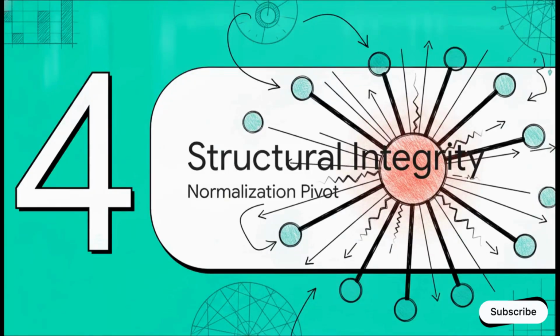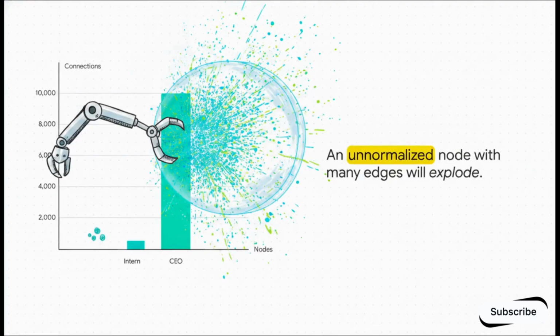Section 4, engineering structural integrity, the normalization pivot. Now, as architects, we always have to anticipate points of failure. What happens to our network if a specific node has a dangerously high number of connections? Let's go back to our org chart. You've got an intern with exactly 2 connections, and you have the CEO with 10,000 connections.